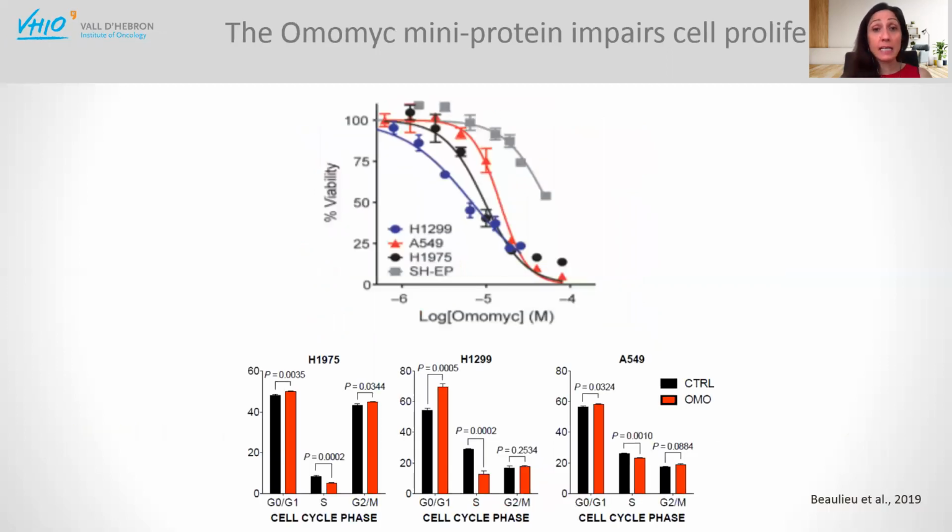And once it's inside, MYC basically arrests or causes death of these cancer cells with an IC50 in the low micromolar range. Here we included as a control SHEP cells, which have been described in the literature to be less dependent on MYC. And indeed, we need to increase significantly the amount of MYC in order to see some effect in these cells.